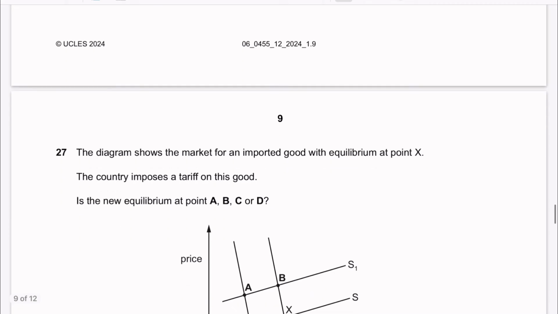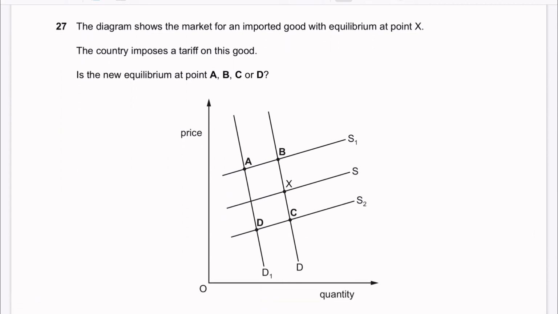Alright. 27. The diagram shows the market for an imported good with equilibrium at point X. The country imposes a tariff on this good. Is the new equilibrium at point A, B, C, or D? So we know that tariff is the tax on imported good. So this will shift the supply curve to the left. Reduce supply. Okay, so shift to the left, which is like this. This is the equilibrium point. So by shifting left, it's here. Okay, you see the point already, it's B.